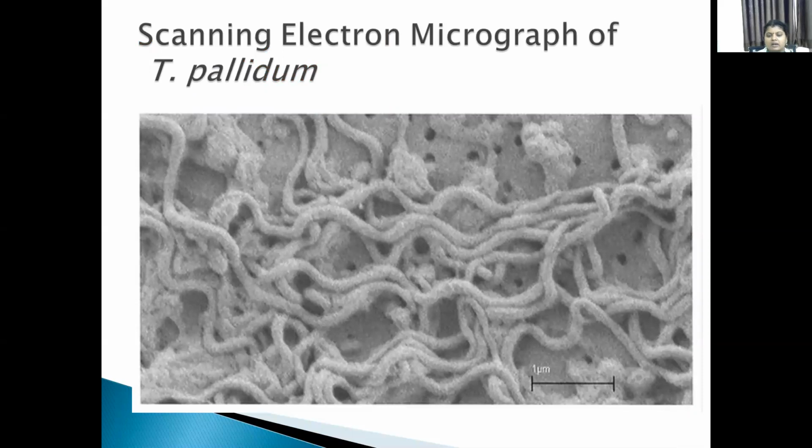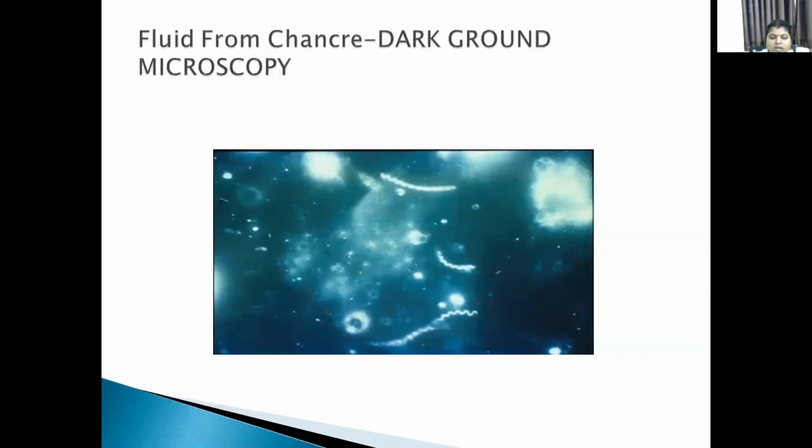This is the electron microscopic picture of Treponema pallidum. And this is the picture under a dark field microscope, showing a bright spiral elongated structure against a dark background. This is the picture we can observe under a dark field microscope.